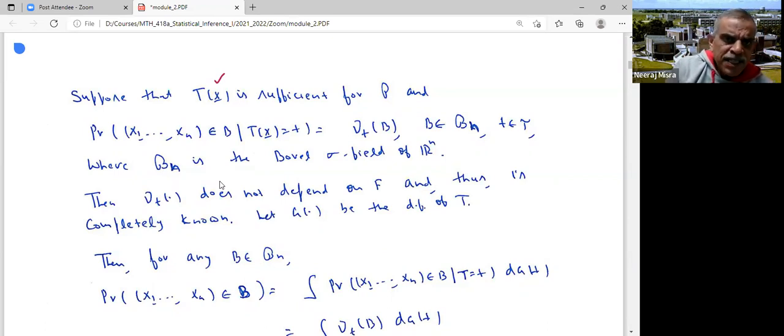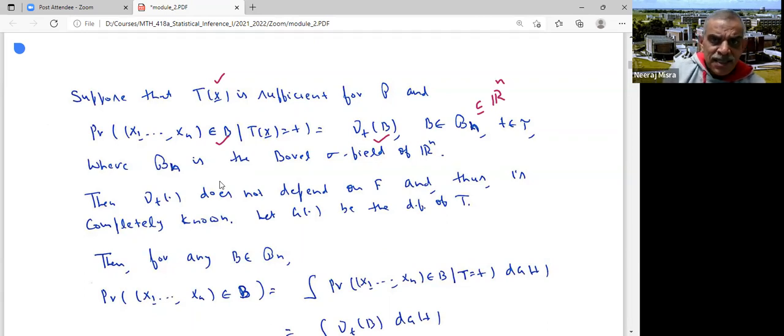So I define the probability that (X1, X2, ..., Xn) belongs to B, where B is any Borel set, given T(X) equal to t, as nu_t(B). But that t is fixed, so I denote it by nu_t, where B is a Borel set in R^n. If you're not comfortable with the Borel set, you can assume that B is any subset of n-dimensional Euclidean space. So I define this as nu_t(B), and as t varies over the range of T, this quantity varies.